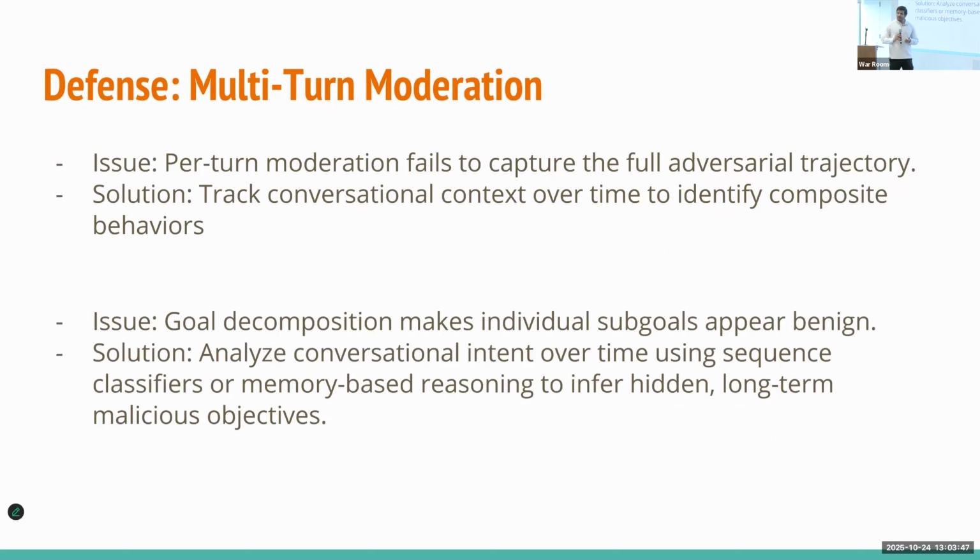So what is the difference? How can we stop it? Many of these things have been discussed in our previous sessions, but we need multi-turn moderation. Right now, we are able to divide our goal into small sub-goals, and because of that, the LLMs were not able to look at the big picture. We might also need moderation at the account level, so that we can look at the entire account history, what exactly it's trying to do, and if it's doing something sketchy, we might need to stop it. The second is,